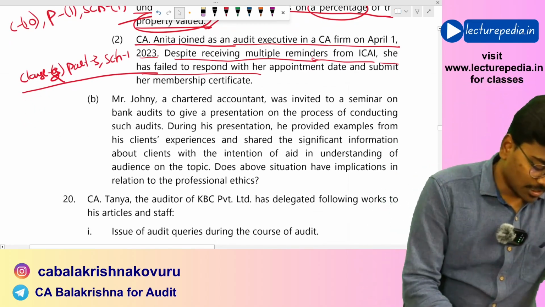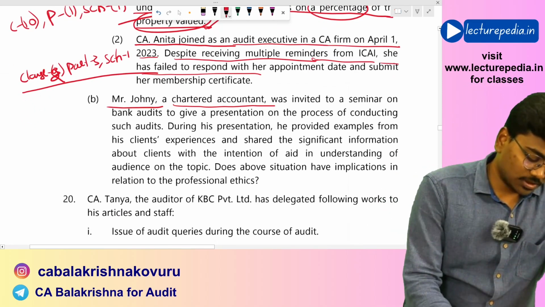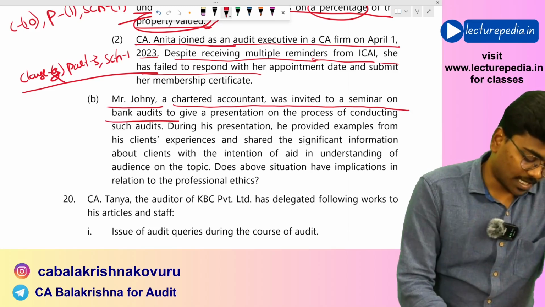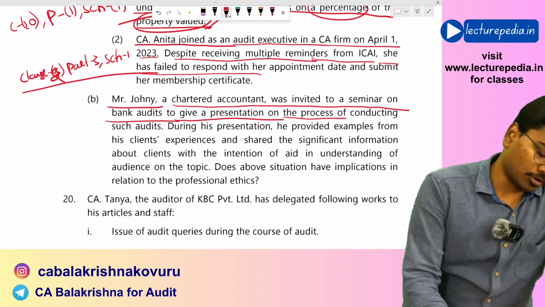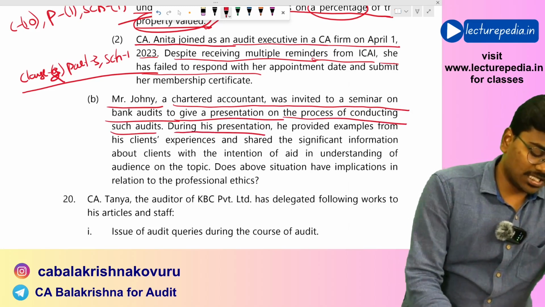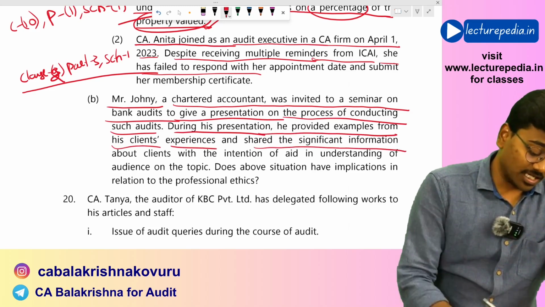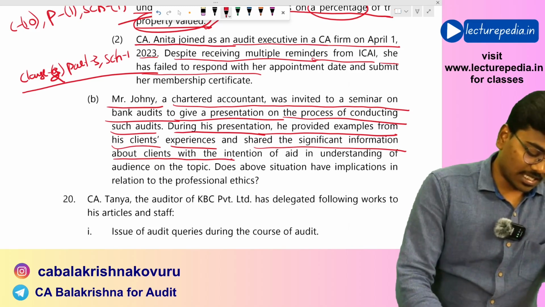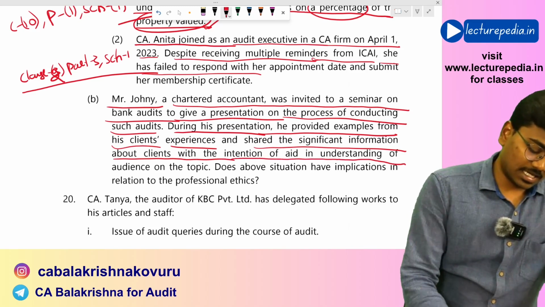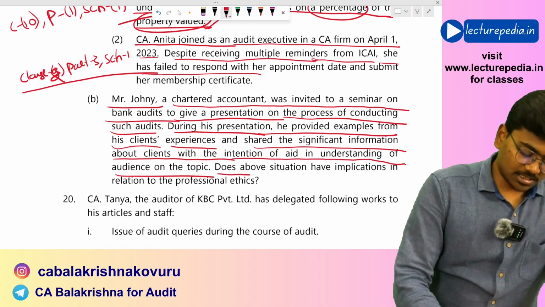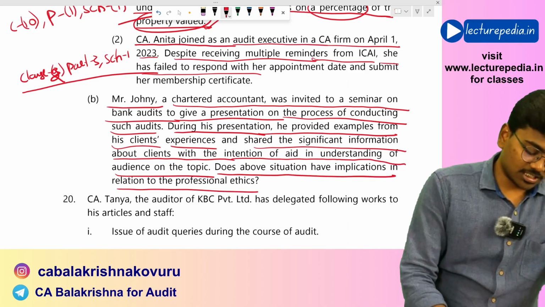Next, Mr. Johnny, a chartered accountant, was invited to a seminar on bank audits to give presentation on the process of conducting such audits. During his presentation, he provided examples from his client's experience and shared significant information about the clients with the intention of aid in understanding of audience on the topic. Does above situation have implication in relation to professional ethics?